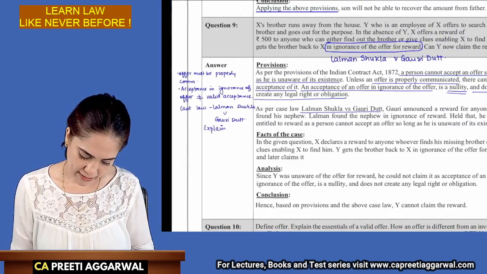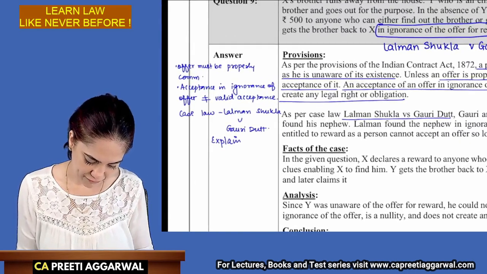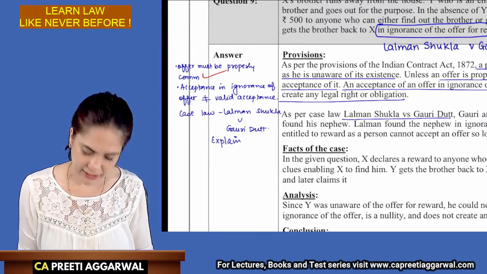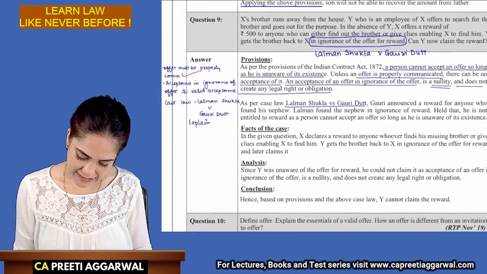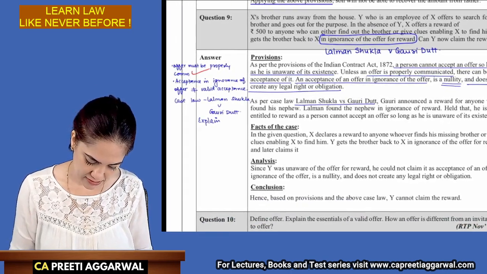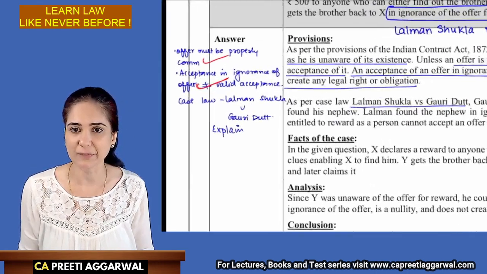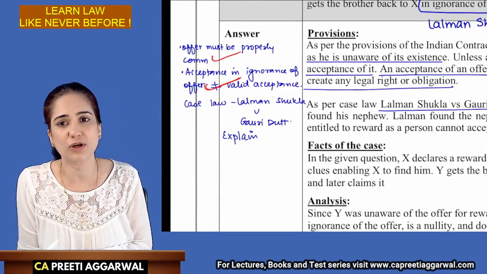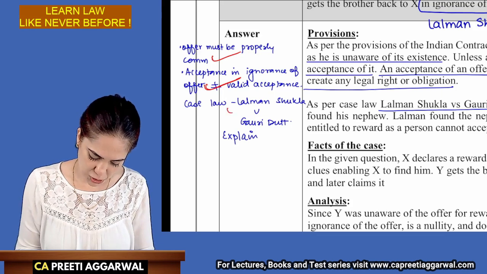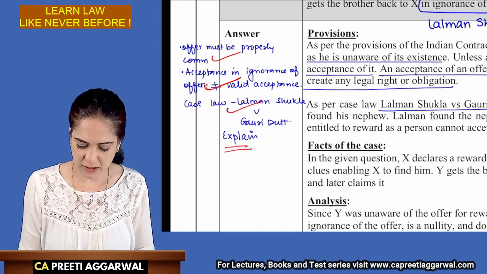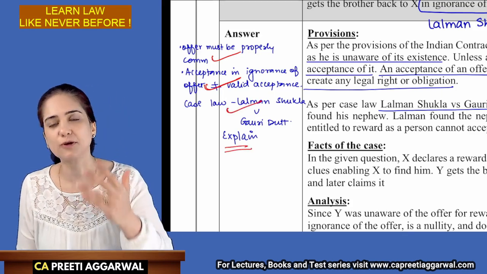A person cannot accept if he is unaware. So the offer must be properly communicated, and acceptance in ignorance is a nullity. Okay, I have written that it is not valid acceptance because an acceptance in ignorance of the offer is not a valid acceptance. Case law: Lalman Shukla versus Gauridat, and then we will explain the case law because the question is based directly on the case law.